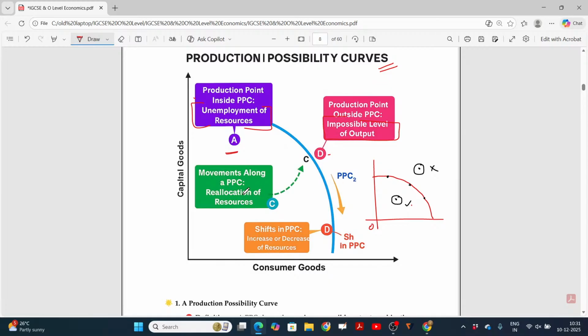Movement along the curve is possible, where there is reallocation of resources. Here you are allocating resources to produce completely Y. Here we use the resources for producing only X. If you are moving along this curve, it means you are reallocating the resources to produce any combination of X and Y. Is that okay? Clear?